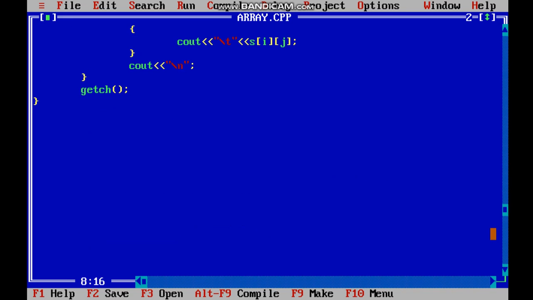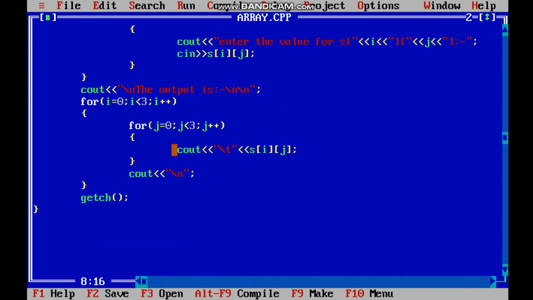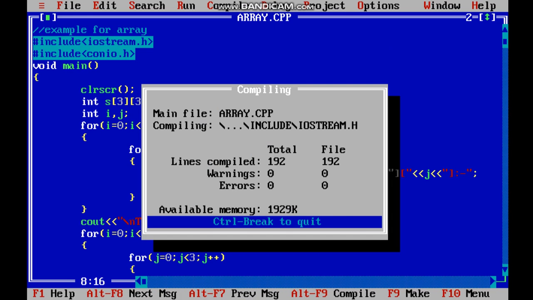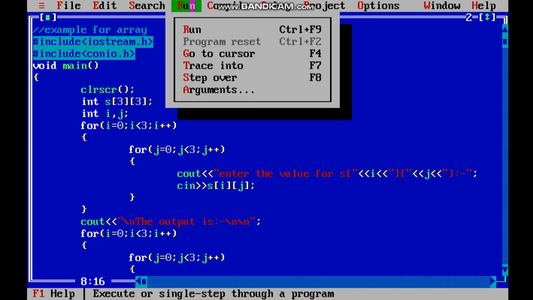And the second portion is to show the output. What we have taken from the user, it will show us as the output. Let us run the program to make it more clear. So first we will compile it. No warning or error is there.